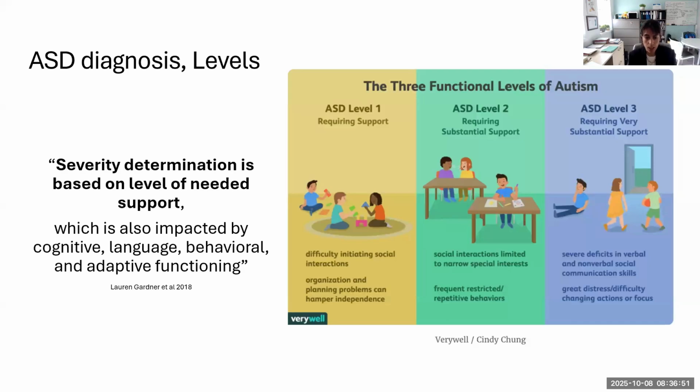Since 2013, when levels were first reported and described by the DSM-5, we've been talking about severity of autism based on these three levels. Level 1 is a child that requires support, level 2 requiring substantial support, and level 3 requiring very substantial support. And as you can imagine, the severity determination is also impacted by cognitive, language, and behavioral functioning, and also including the adaptive abilities of the child. We're basically meaning that the level can be determined by different factors.